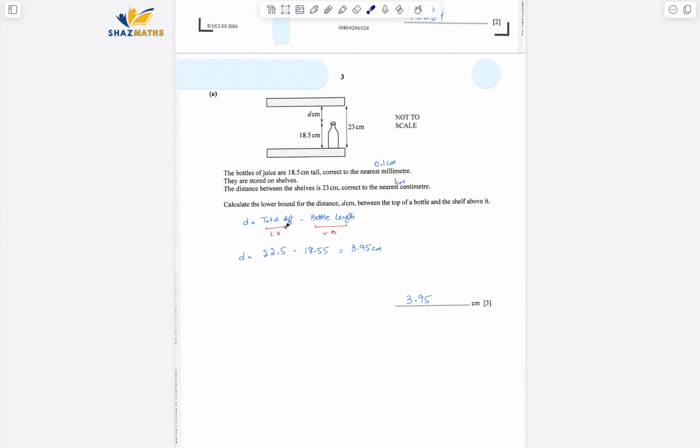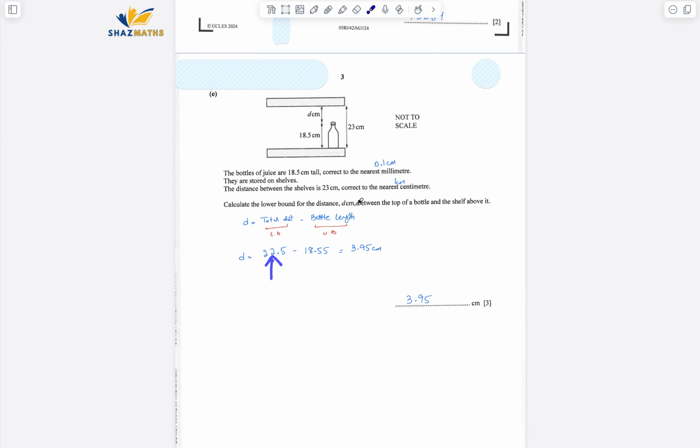The rounding for the total distance was to the nearest 1 centimeter, so I've calculated the error from here, that is 0.5 centimeters, and from here, the error is 0.05 centimeters. So from here I calculated the lower bound for the total length and then the upper bound for the bottle length.